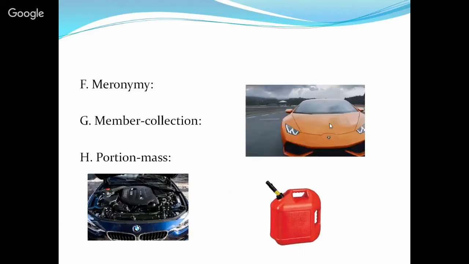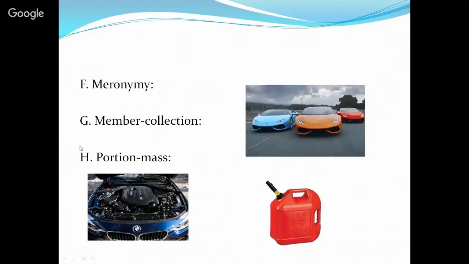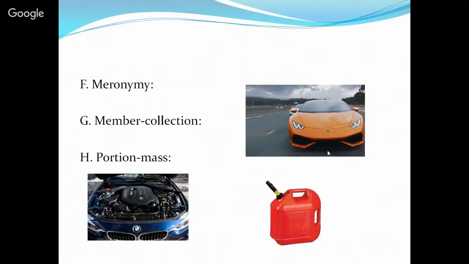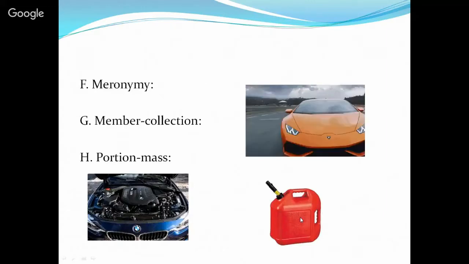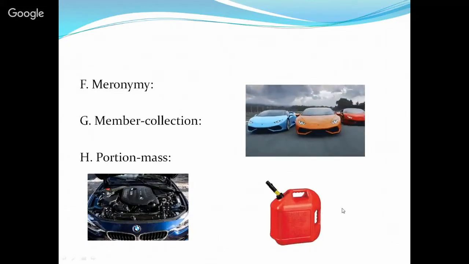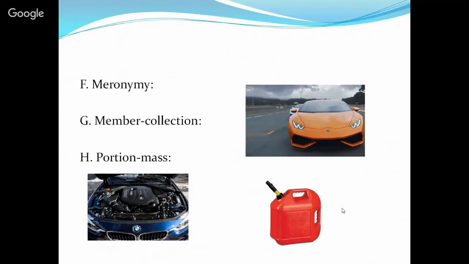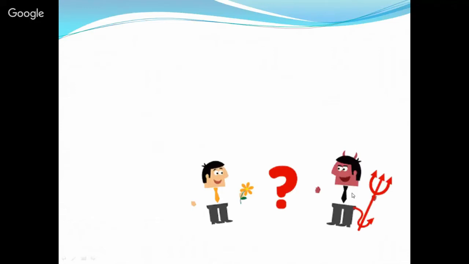And portion mass, they are words that are related to a measured unit. For example, if I'm talking about gasoline, in order to talk about the quantity, I need to use a unit of measure such as a gallon, a liter, etc. The universal lexemes.